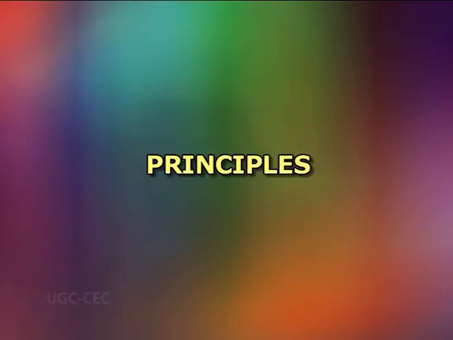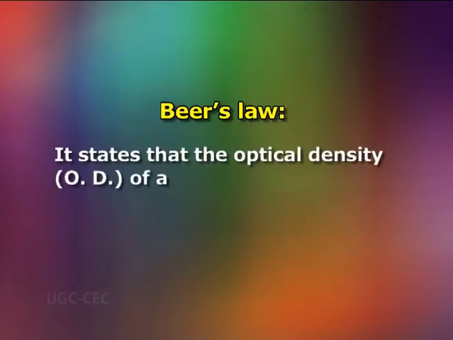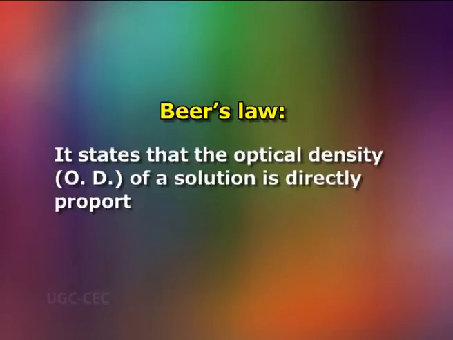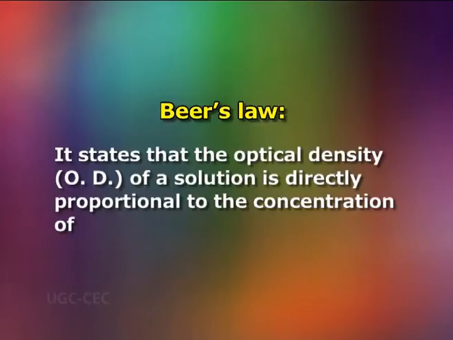Now, we will learn the principles. The working of colorimeters, photometers and spectrophotometers is based on Beer and Lambert's law. The simplest expressions of this law are as follows. Beer's law states that the optical density, that is OD, of a solution is directly proportional to the concentration of the solution.